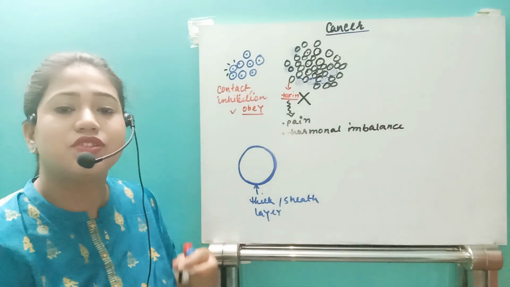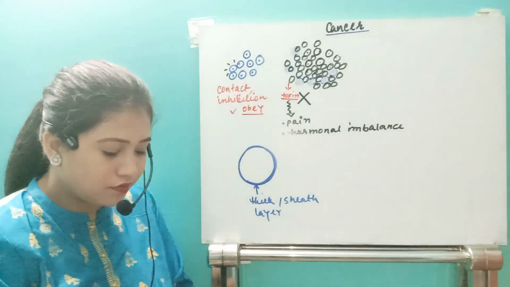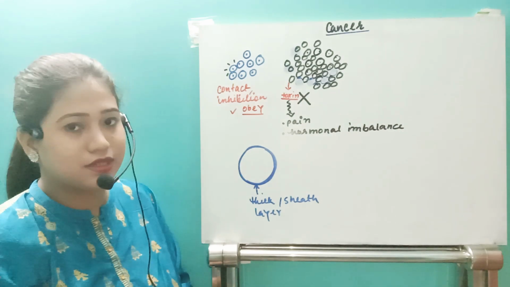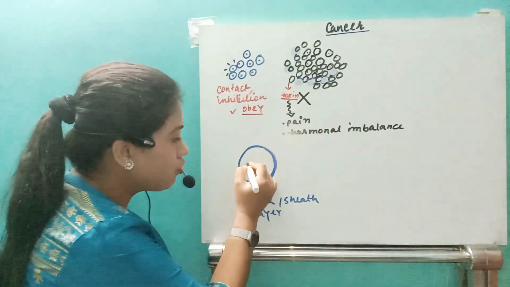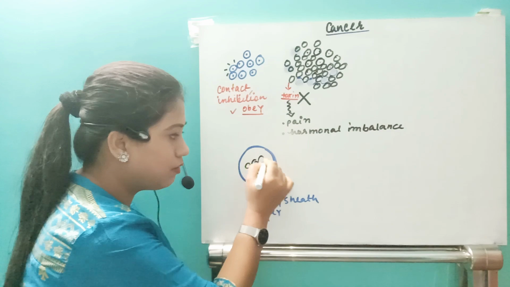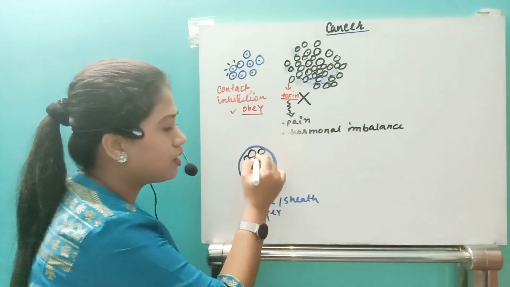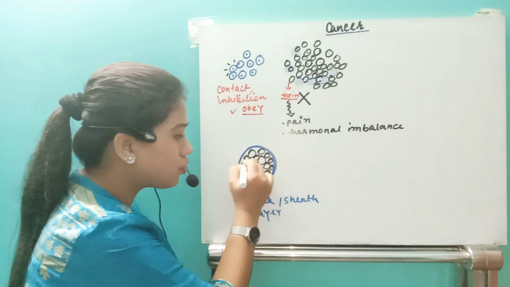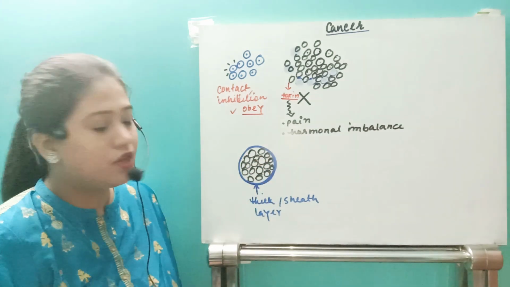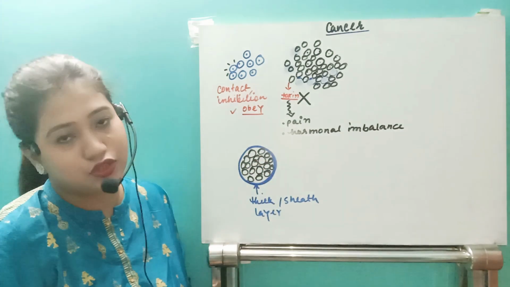And because of the presence of the thick sheet, though the cells are multiplying normally, the space will be limited, right? And if the space is limited, it can cause minimum damage to the normal cells, right? So that is known as the benign tumor.